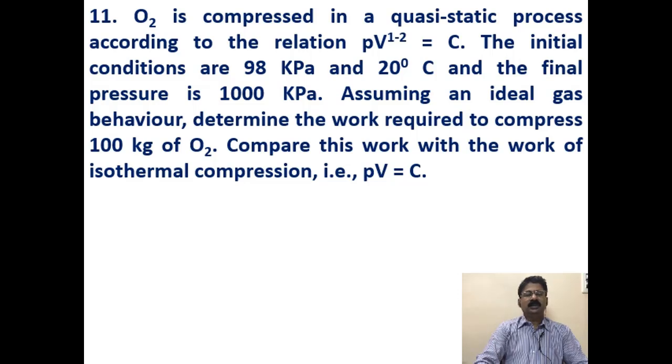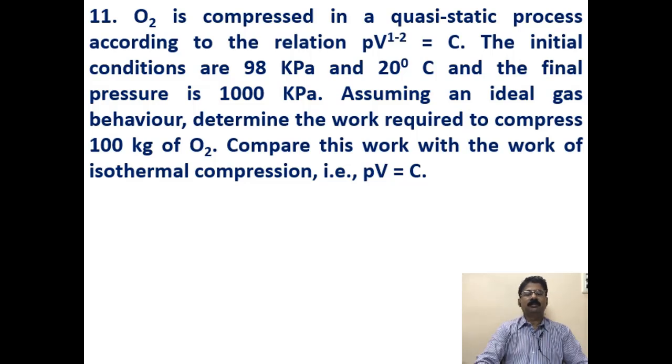O2 is compressed in a quasi-static process according to the relation PV to the power 1.2 is equal to C. The initial conditions are 98 kilopascal and 20 degrees Celsius, and the final pressure is 1000 kilopascal. Assuming ideal gas behavior, determine the work required to compress 100 kg of O2. Compare this work with the work of isothermal compression, PV is equal to C.